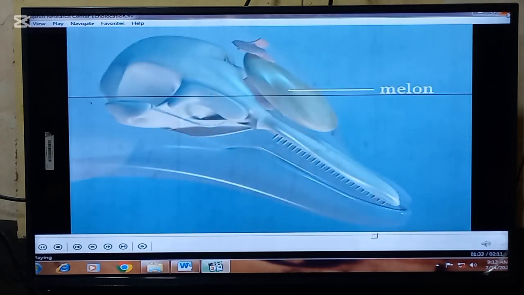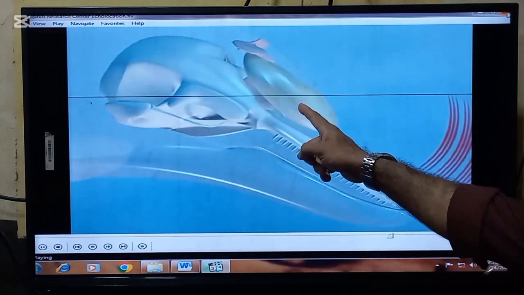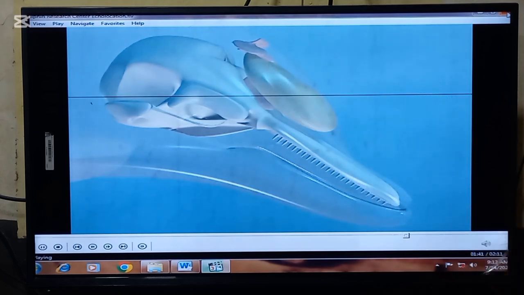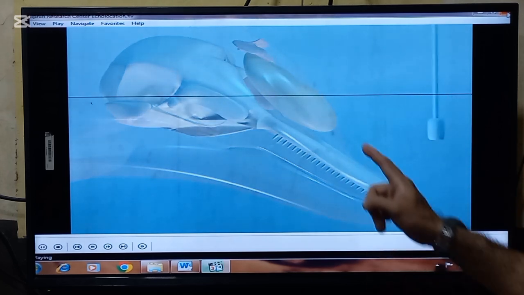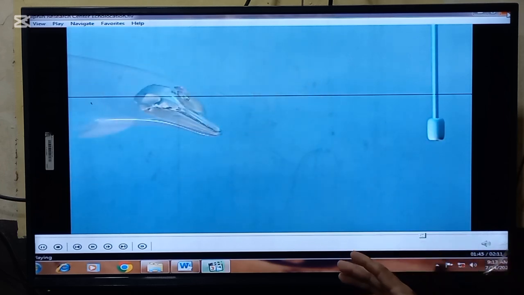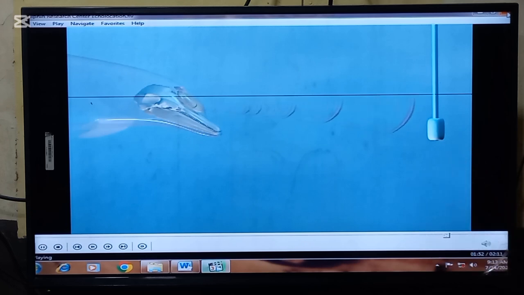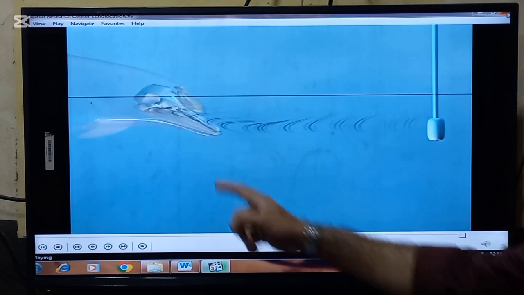The melon is an organ made up of specialized lipids that facilitate acoustic propagation of sound. So look now, ultrasound waves are produced in this dorsal bursa complex, and they work in the same way as the bats' ultrasound waves work. So look now. Once the sound is emitted from the melon and into the environment, it bounces off an object. They are striking and coming back.